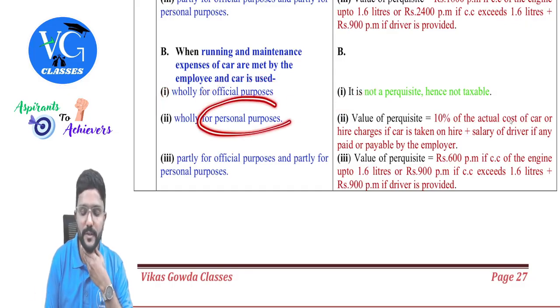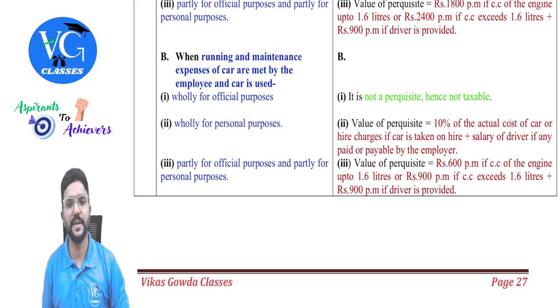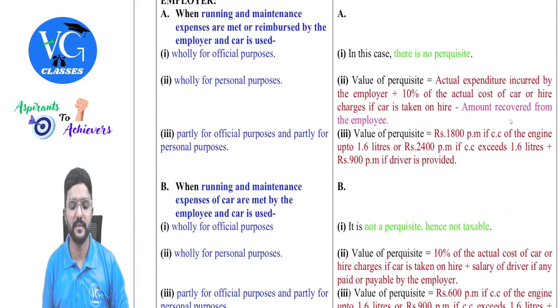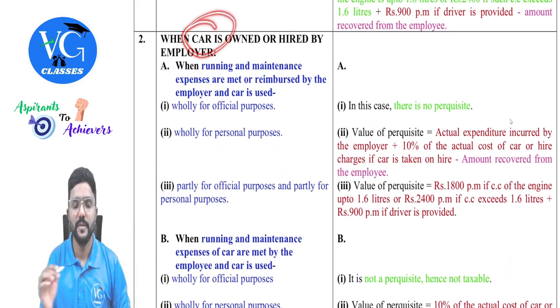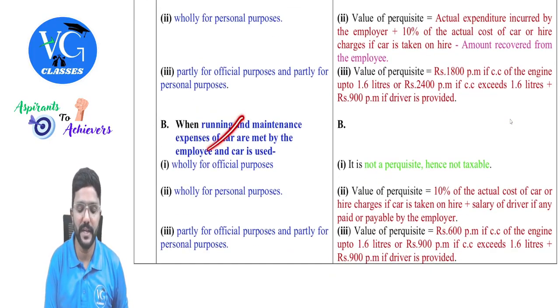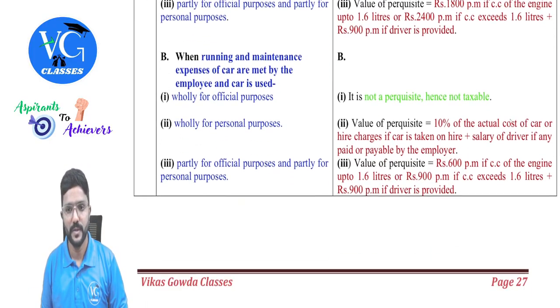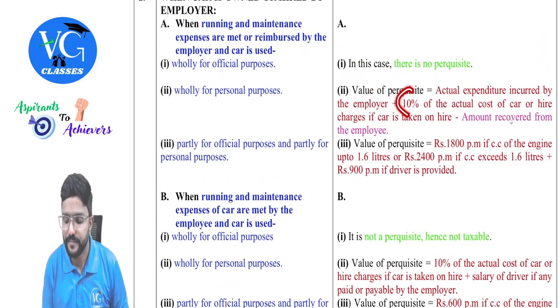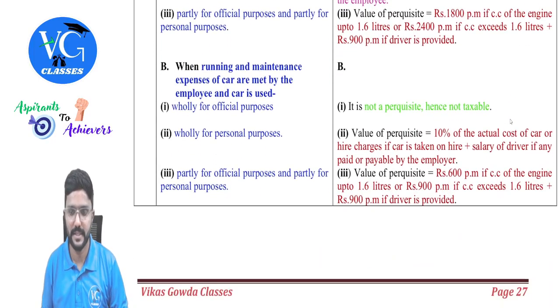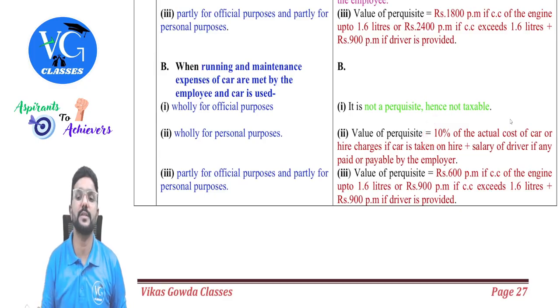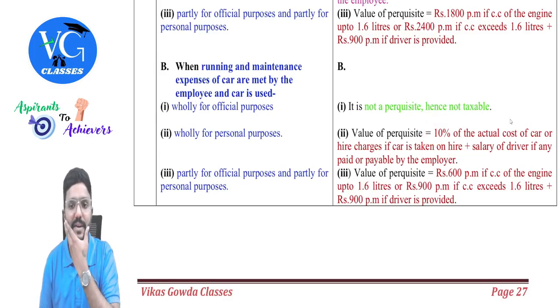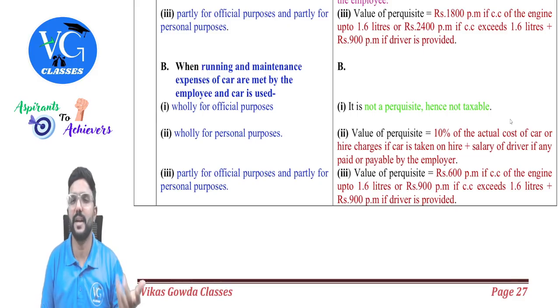Sir, what if it is only used for personal purpose? That means employee is getting only one benefit. What is it with respect to car? With respect to expenses, he himself is incurring it, so it is not a benefit to him. So only this part will come. Correct? Yes. So 10% of the actual cost of the car or hire charges if car is taken on hire. Plus, if driver salary is also paid by employer, we need to take it. If not, you can ignore it.